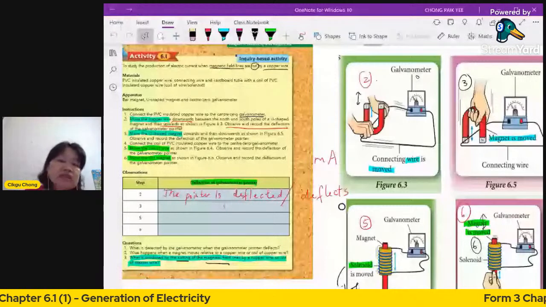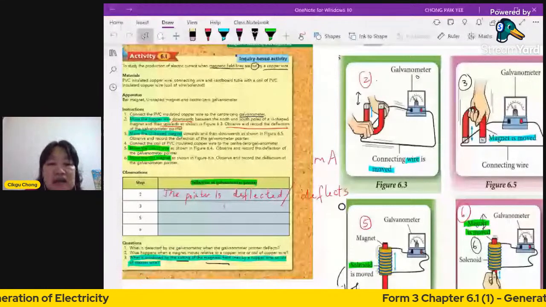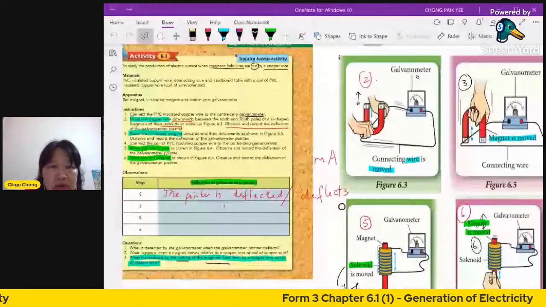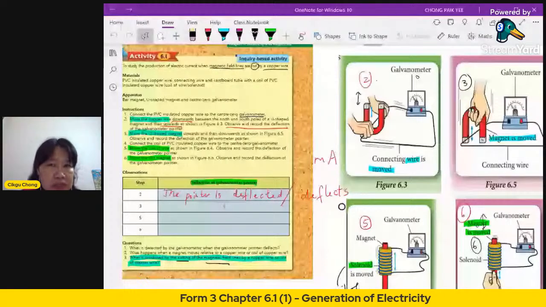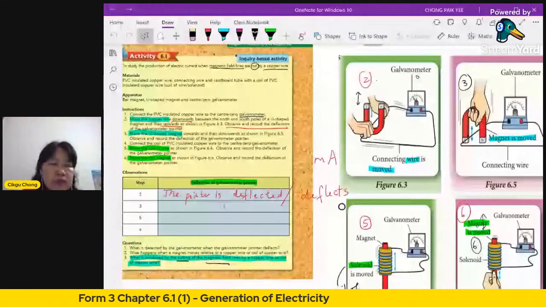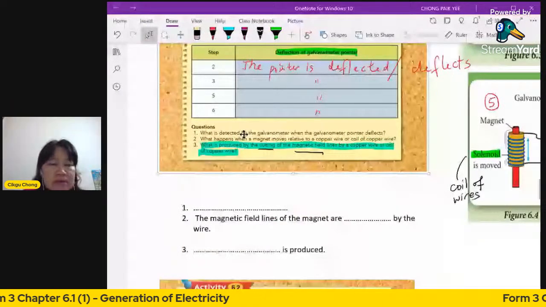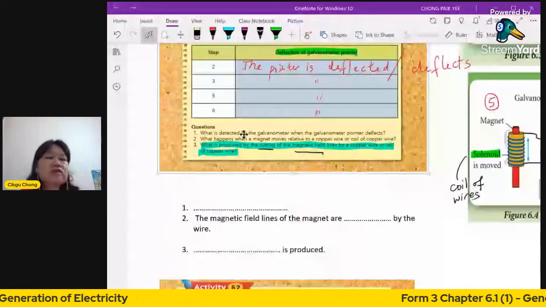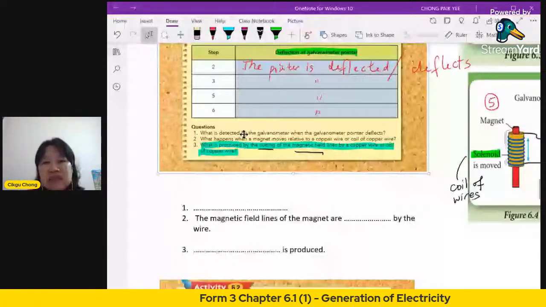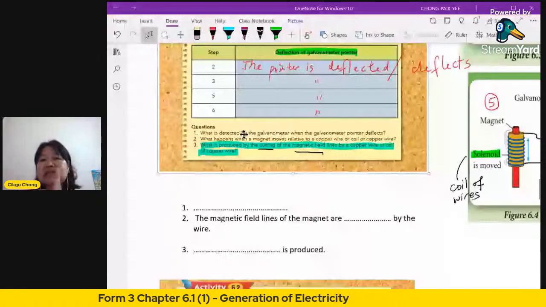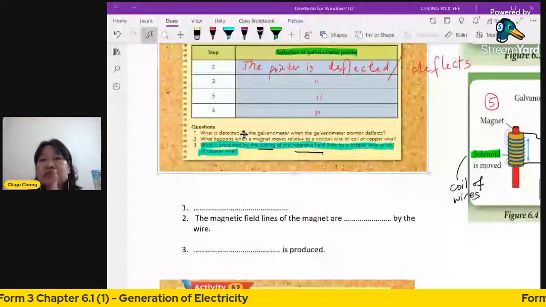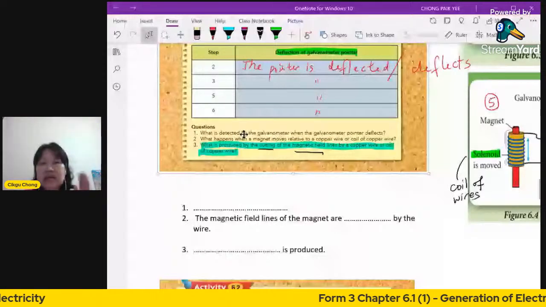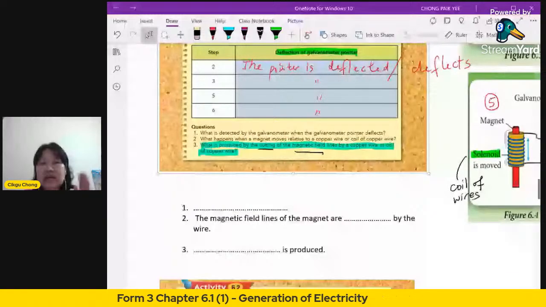Okay, now let's look at the answer to question number 1. I gave you a simple way already. You just need a one word answer. What is detected by the galvanometer when the galvanometer pointer deflects? When it deflects, what is the meaning? What does the galvanometer detect to make it deflect? This is a simple question. Try to put the answer there. I'm waiting for your answer.